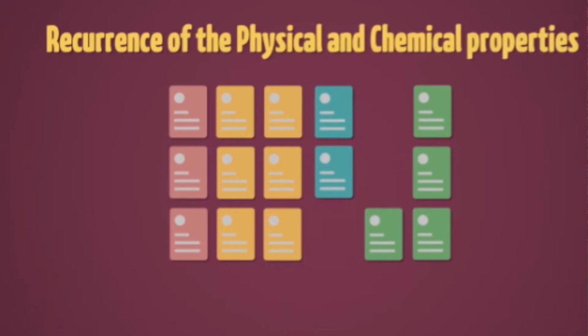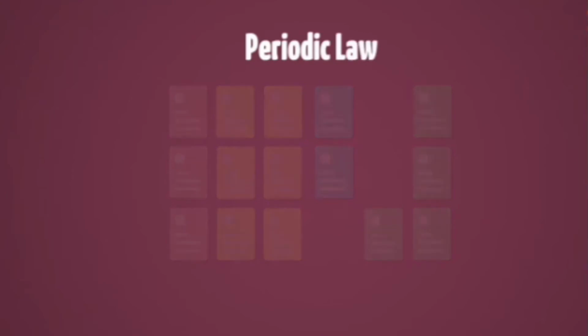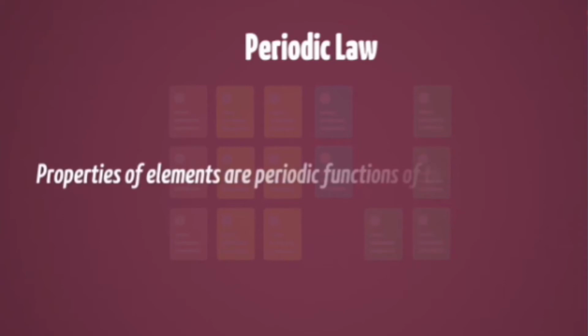Elements were discovered with the same physical and chemical properties told by Mendeleev. Did you understand what I mean to say? So, recurrence of the physical and chemical properties. Whatever places he left, in those particular places he suggested some elements with physical and chemical properties. Those elements were discovered with the same properties and even approximately the same atomic masses. Then we have to say that he is a genius, right?